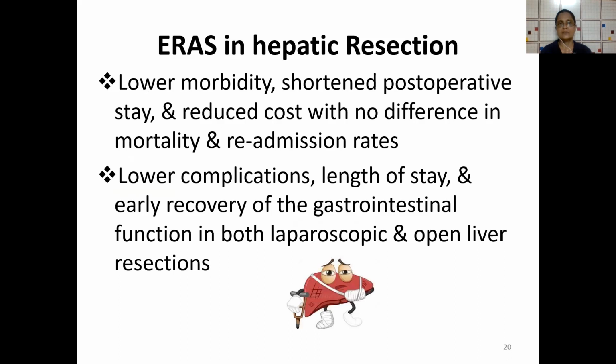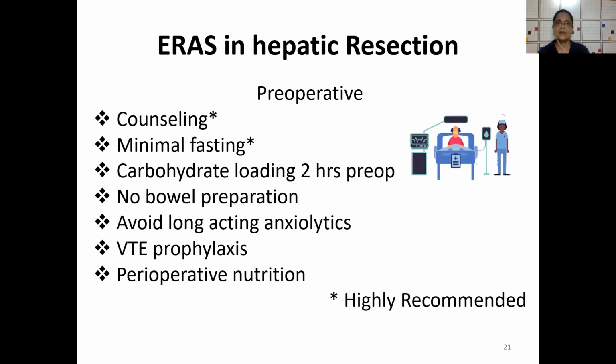Now, enhanced recovery after surgery, that's ERAS, is now there in a lot of surgeries, including hepatic resection. There are several papers, and the conclusion which comes from those papers is that if ERAS protocols are followed, then you have lower morbidity, shorter post-operative stay, and reduced cost, with not much difference in mortality and readmission rates. Other papers say there is early recovery of GI function in both laparoscopic and open liver resections. So what are the basic principles of ERAS in hepatic resection?